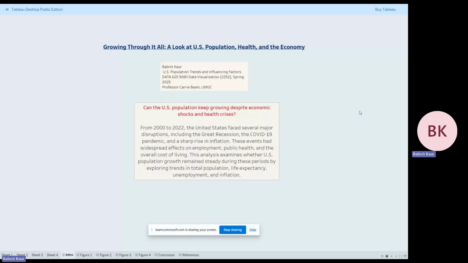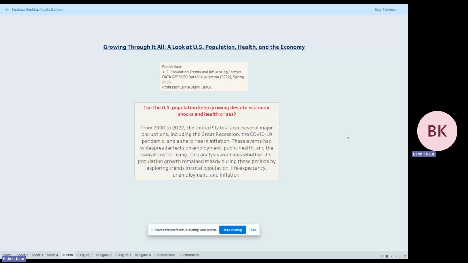And I picked this data set because it covers more than 20 years of yearly data, so it makes it a really good fit for time series forecasting. And I was also interested in this topic because population growth is usually tied to big social economic shifts, and I wanted to see how those moments showed up in numbers.